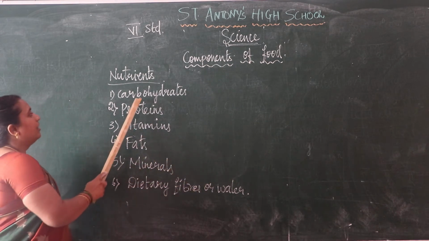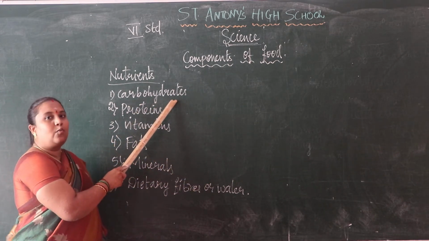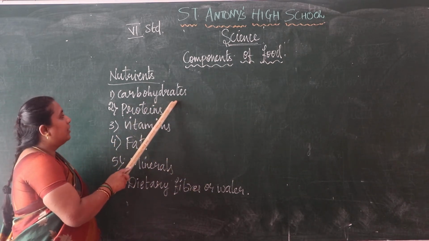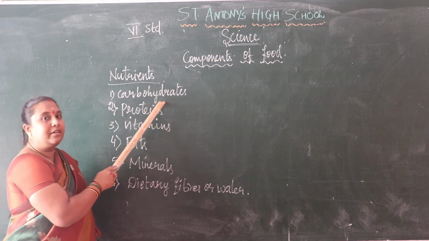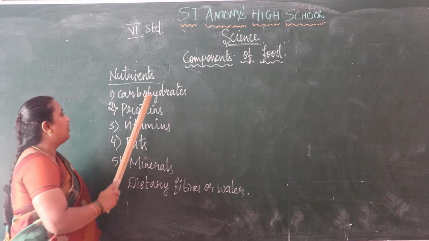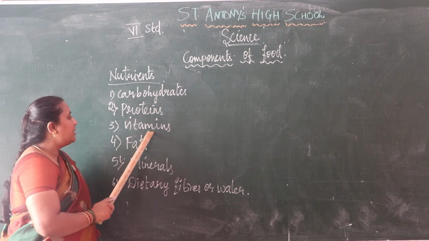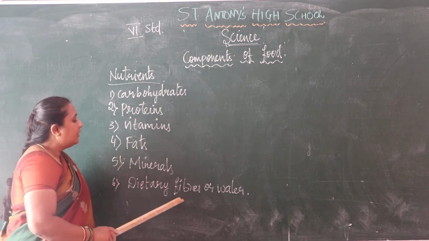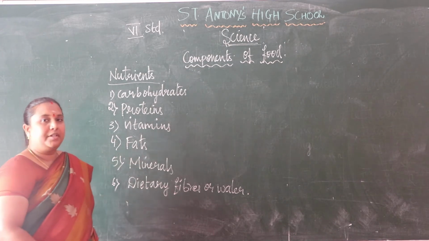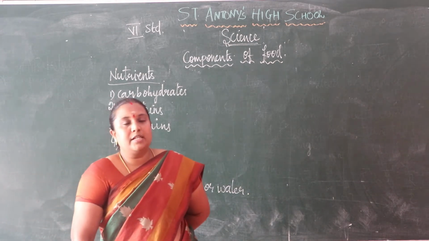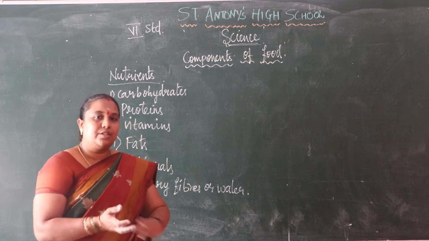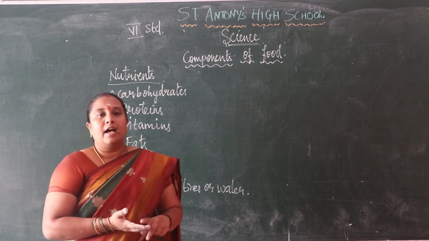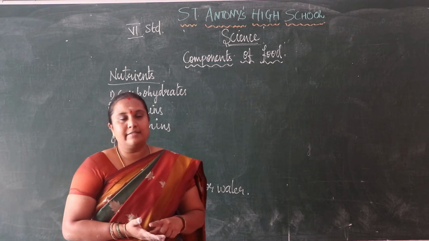So recall this. Carbohydrates. What are carbohydrates? From rice, wheat. These are all carbohydrate-rich food items. Then proteins, vitamins, fats, minerals and dietary fibers and water. These are all the nutrients which we are getting in the food items we are eating, that is vegetables, fruits, cereals and grains also. Is it right, children?